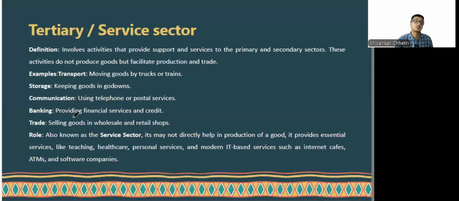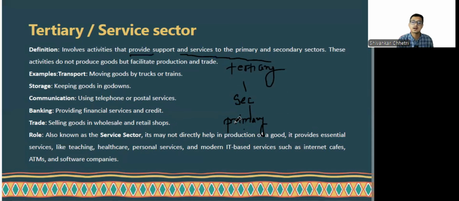Now, the tertiary sector involves any activities that provide support and services to the primary and secondary sectors. Now, see, basically there are three sectors. First is primary, then secondary, then service sector or tertiary sector.